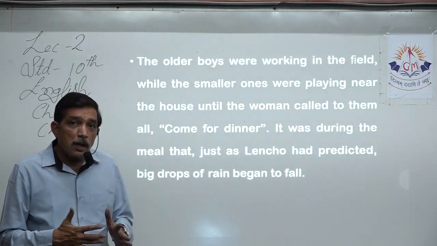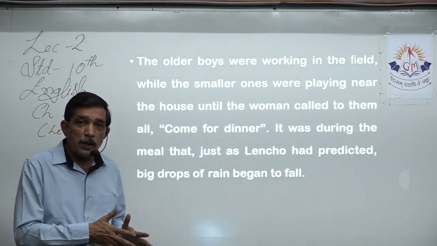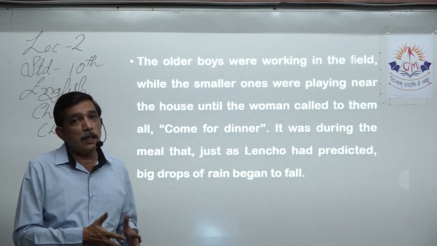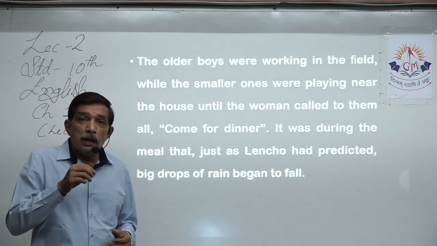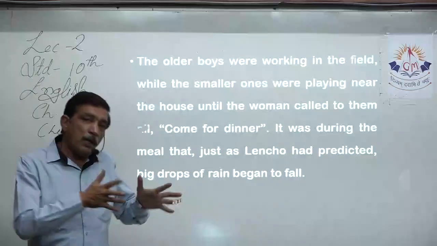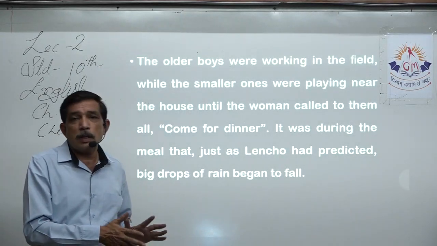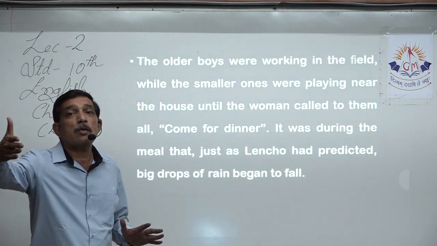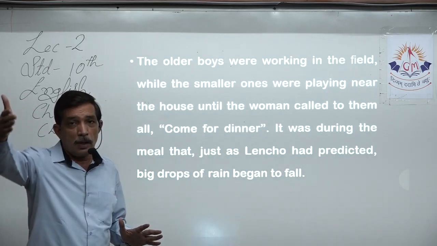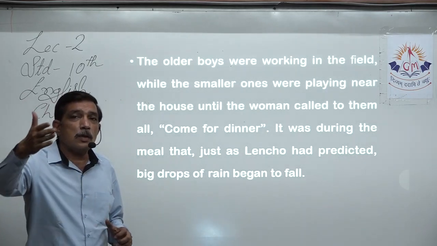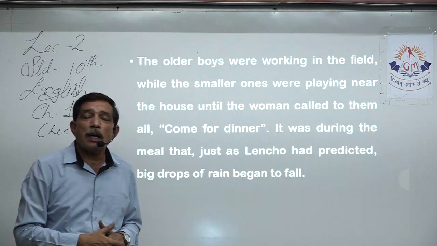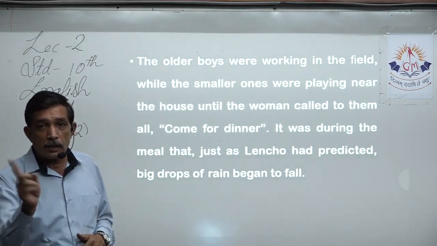All this process happens, and all of them get together and start having their supper. In the meantime, everybody is in the house, and meanwhile the clouds must have gathered from the northeast direction and slowly covered the complete region of the valley.